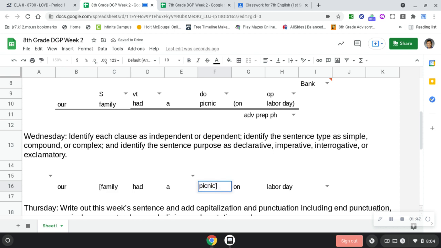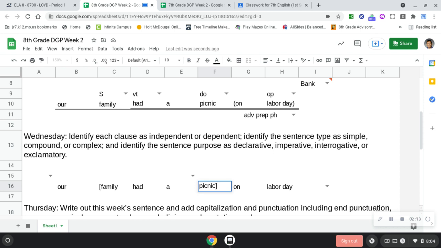So let's look at, does on Labor Day have a subject and a verb in it? Everything has to be part of a clause in a sentence. The only exception is maybe an interjection, and we'll look at those as we go. Is there a subject and verb in on Labor Day?